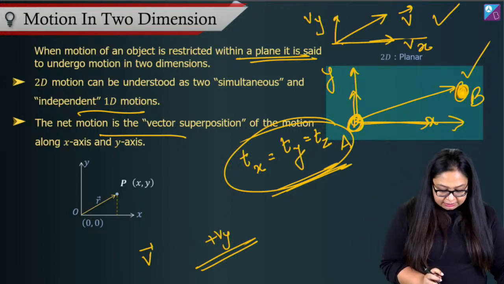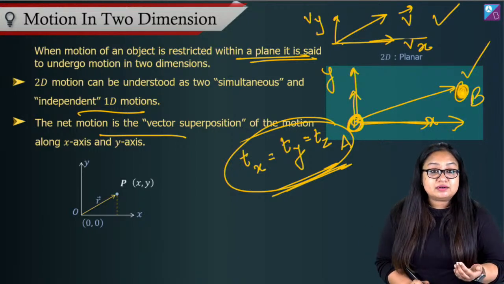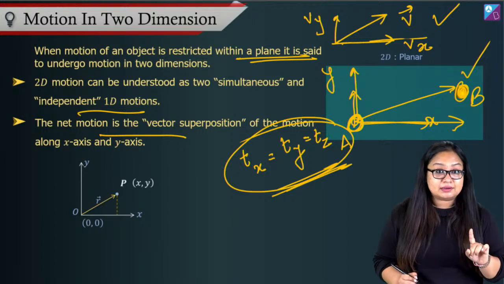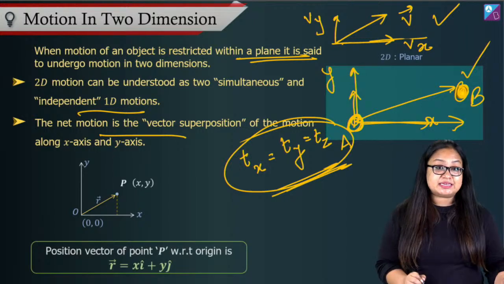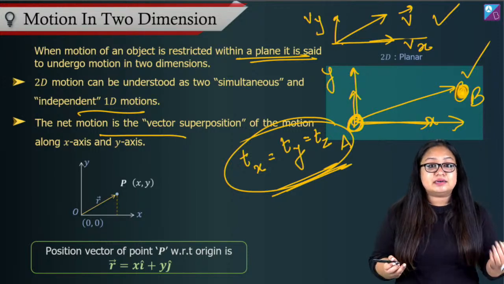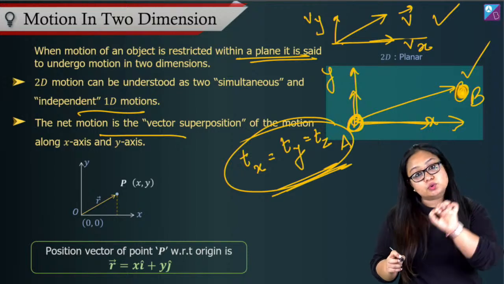So let's start with the position vector, right? We saw the position vector in 1D in the last session. Now the same idea can be extended in 2 dimensions also. We can say that the position vector is the vector that defines the position of a particle, the vector going from the origin to the position of the particle.